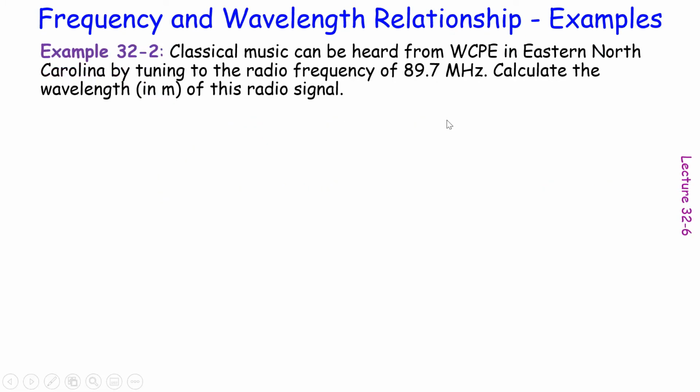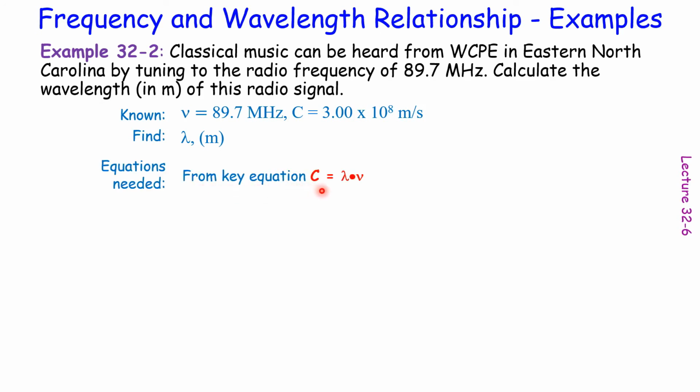Let's work on the second example. In this question, we know the frequency, and we need to calculate the wavelength in meters. What do we know? We know frequency and speed of light. We need to find out wavelength in meters.